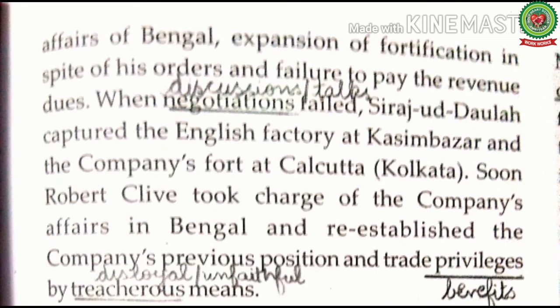On hearing the news of the fall of Calcutta, company officials in Madras sent forces under the command of Robert Clive, and Robert Clive took charge of the company's affairs in Bengal, and he tried to re-establish the previous position of the company and tried to get all the benefits of the trades by disloyal means. But finally, in 1757, Robert Clive led the company's army against Siraj-ud-Daulah at Plassey.